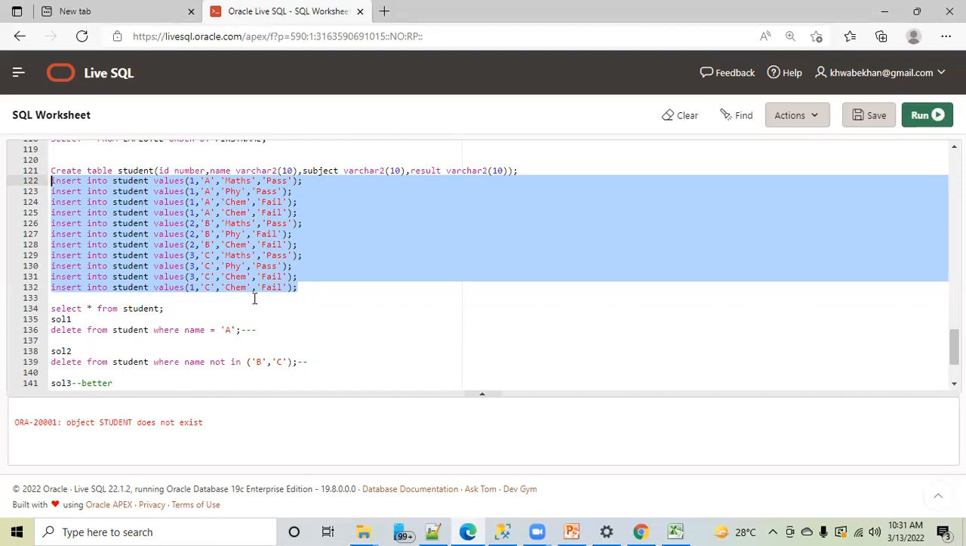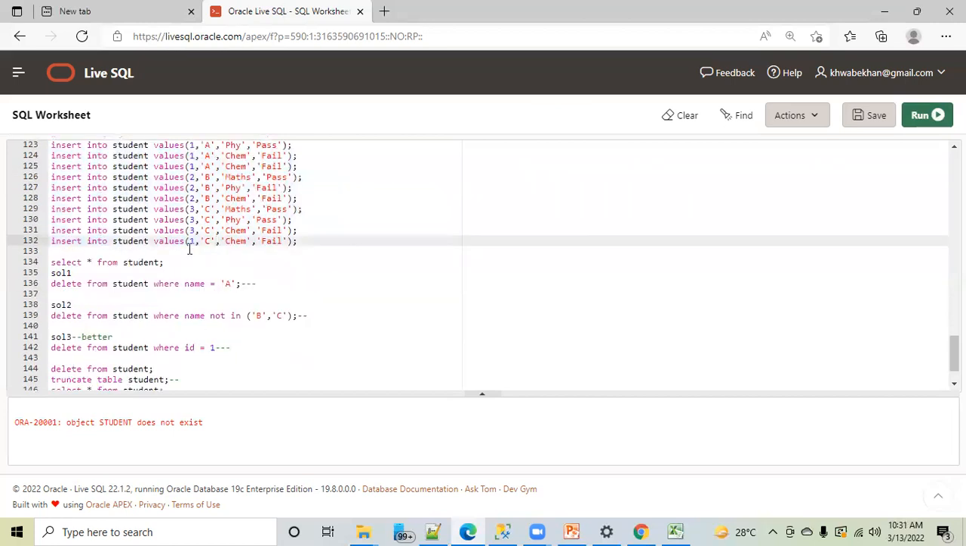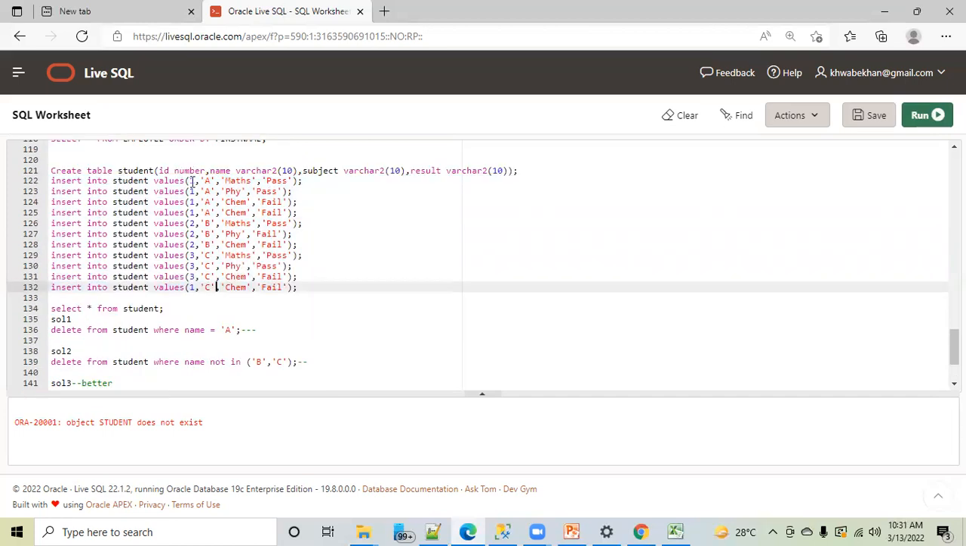The structure means this create table student line, right? That will be there, a structure will be there, but drop will remove this table itself. But truncate will keep the existence of this table, just data will be removed, it will not be there. Okay, is that clear?